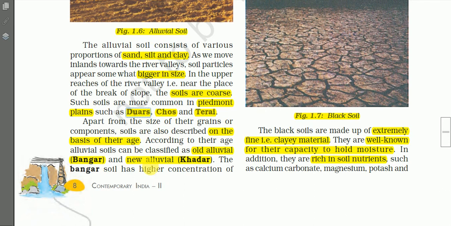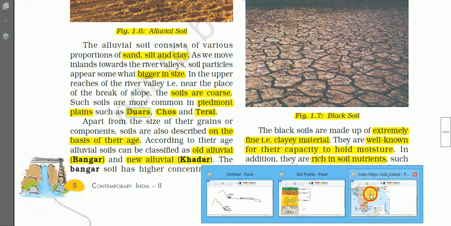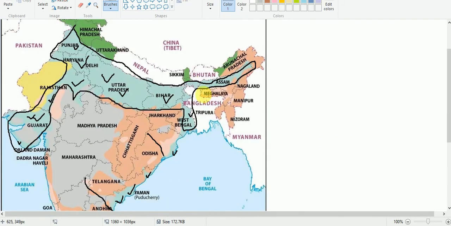These duars are 30 kilometers wide and 350 kilometers long, from the Tista River in West Bengal to the Dhansiri River in Assam. If you see this map, here we have the Tista River, and from here up to here along the foothills of the mountain, you will find the duars, the floodplains south of the Shivaliks, south of the outer range of the Himalayan mountains.